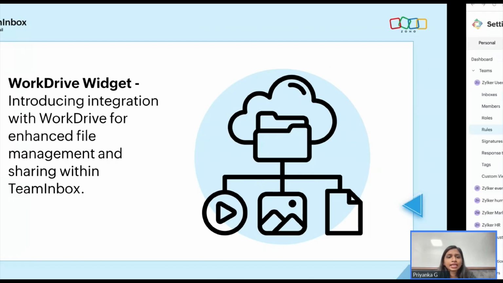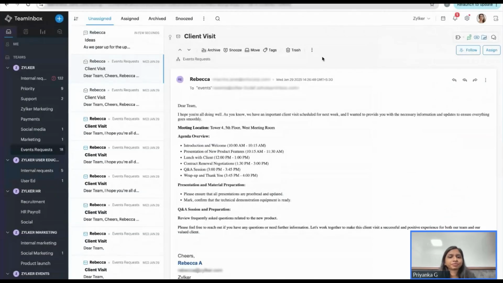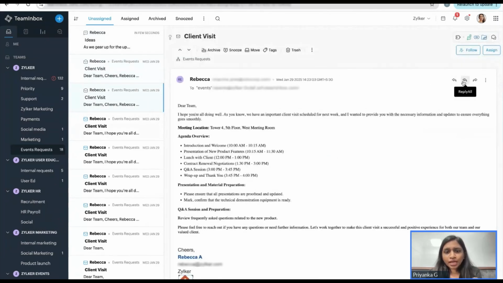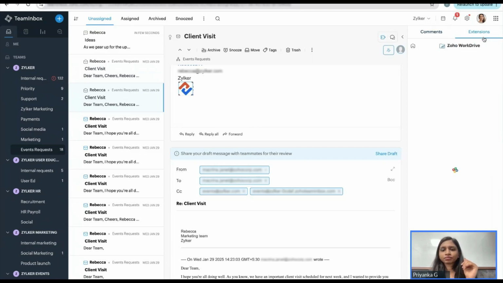For you to do this, let's say I'll just open a thread for you to see how you can pick your files. Okay, as you can see here, I'm going to reply to this email, or rather, I'll just find another one. Okay, I can choose reply. And here you have the WorkDrive integration available. Don't worry about the configuration at all. As long as you create under the same organization, you'll be able to easily find this already configured. If you want it to be disabled, that is when you can go and disable it, but it is configured by default for you. Okay. Choose WorkDrive.